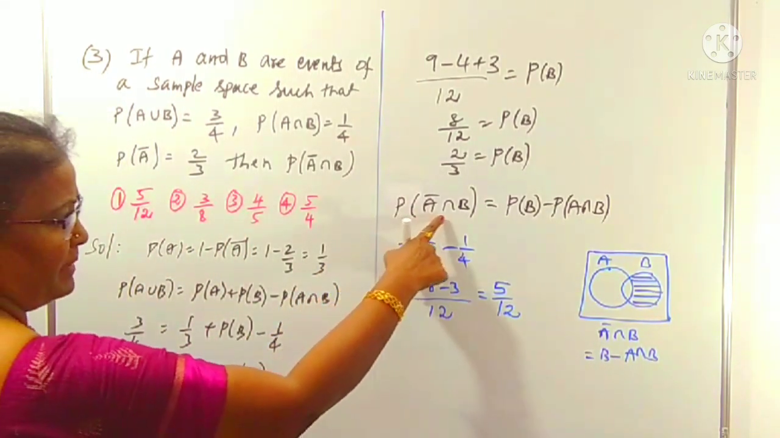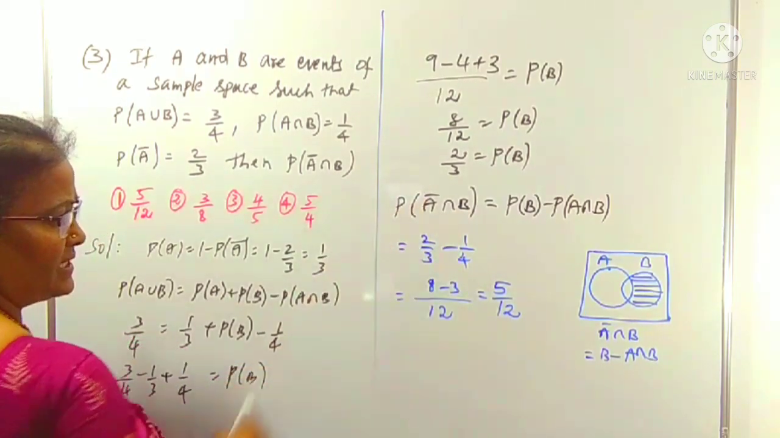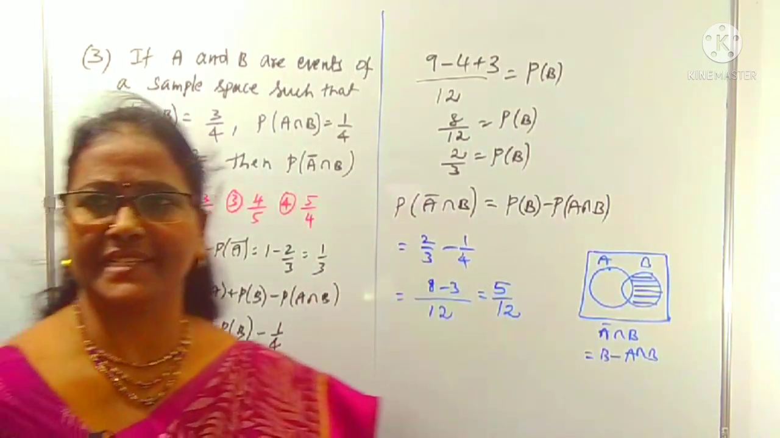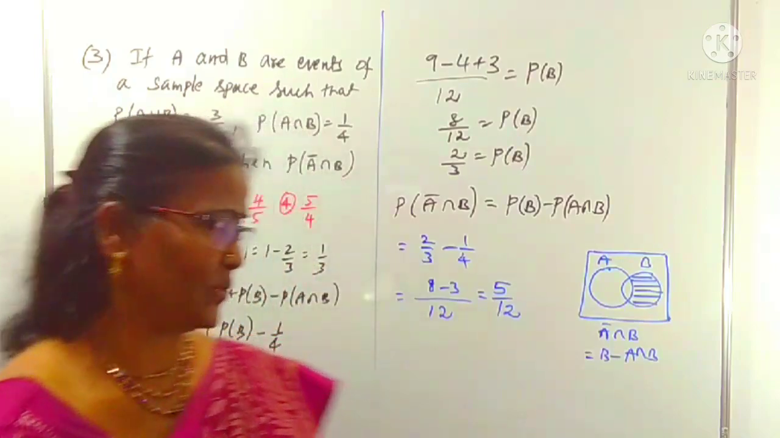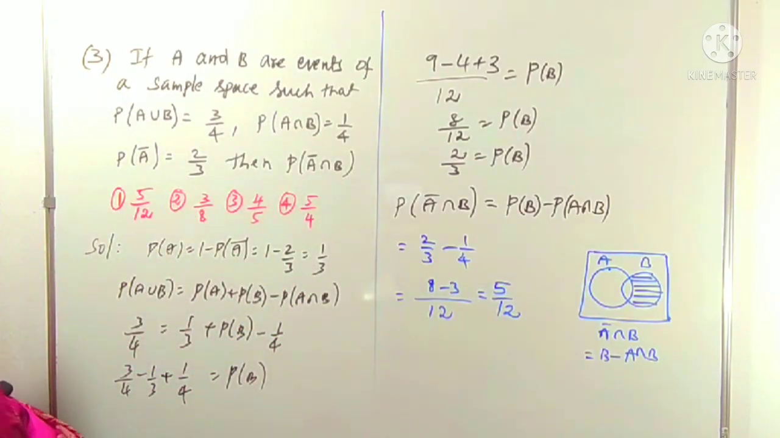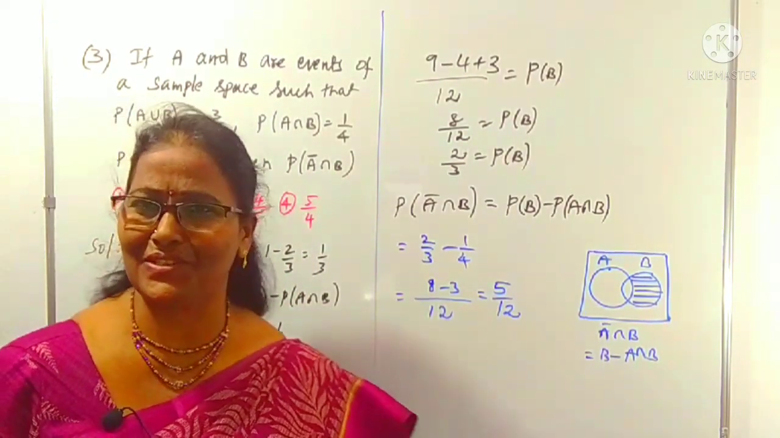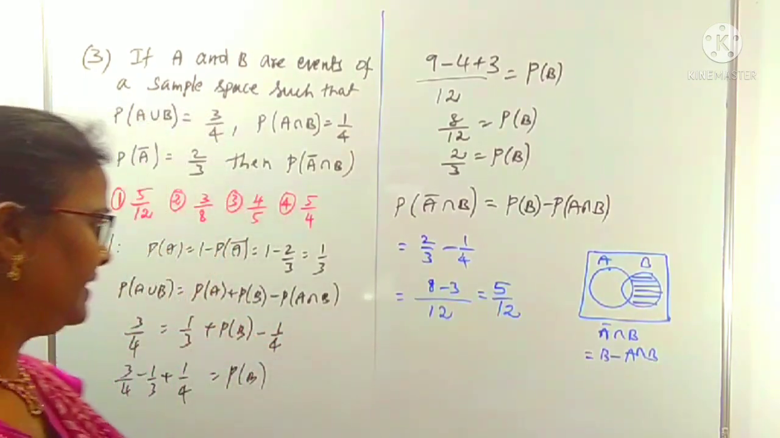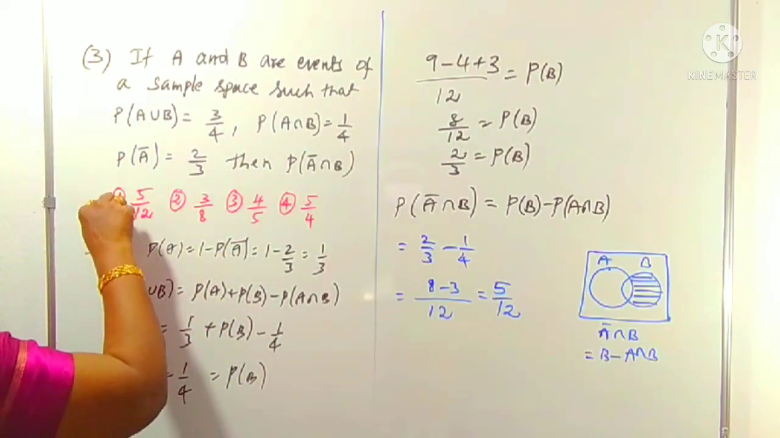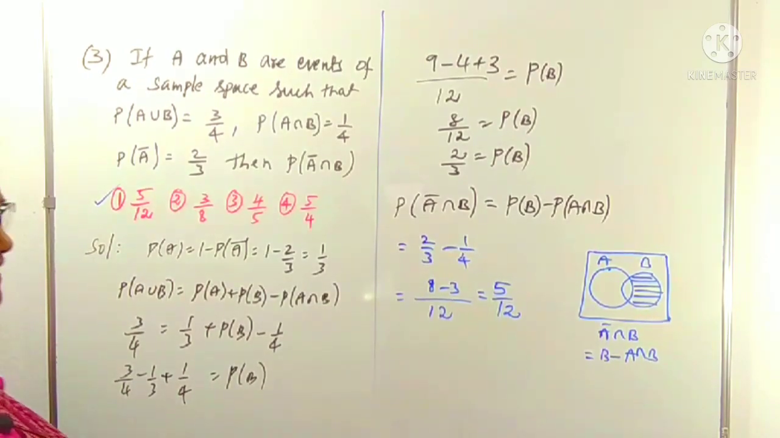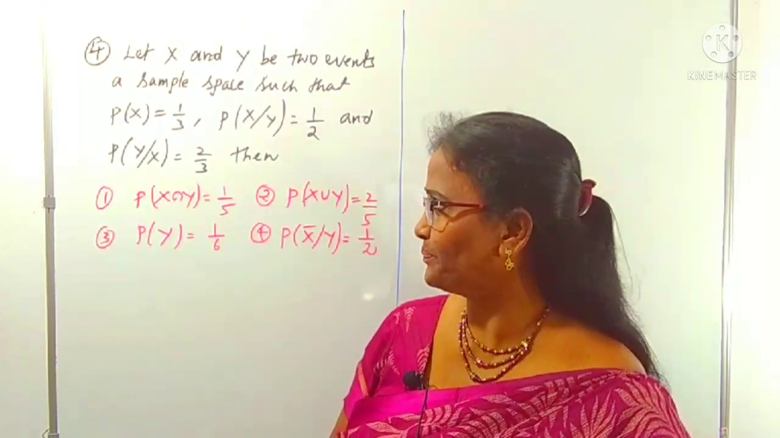Probability P of A complement intersection B. This bar is known as complement. It is denoted as A bar or maybe A^C also. All these you know very well, but once again you can recollect; there is a chance to forget, that is quite common. 5 by 12 is clearly which option? That is clearly the first option. Is it clear now?